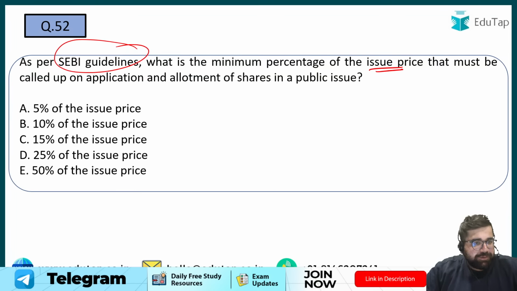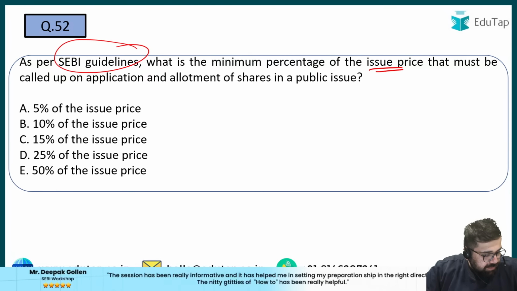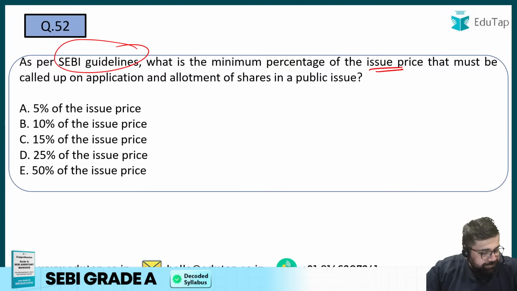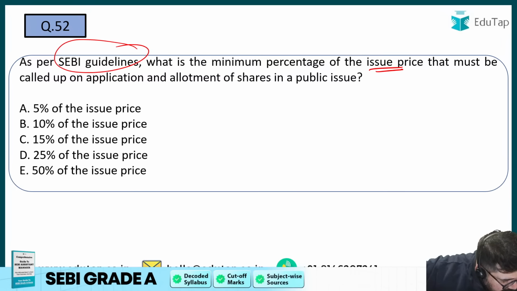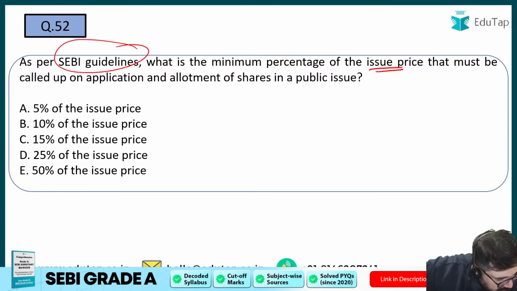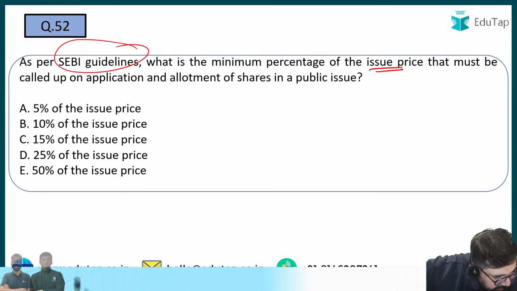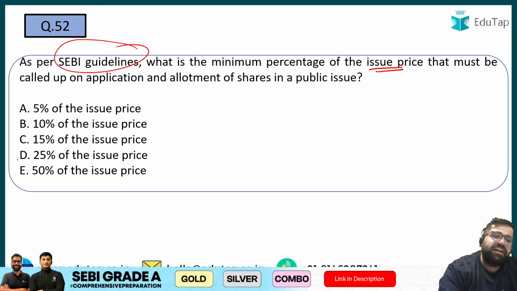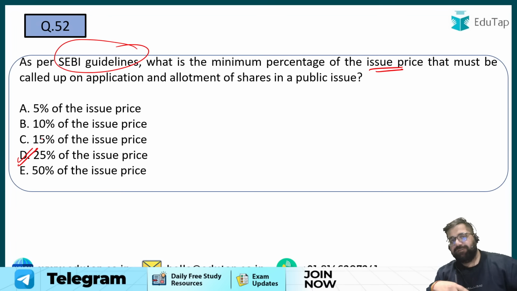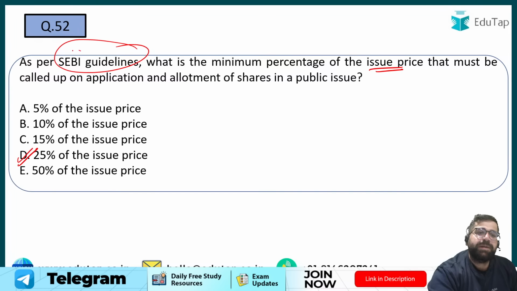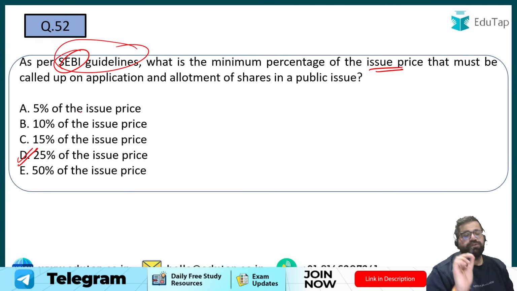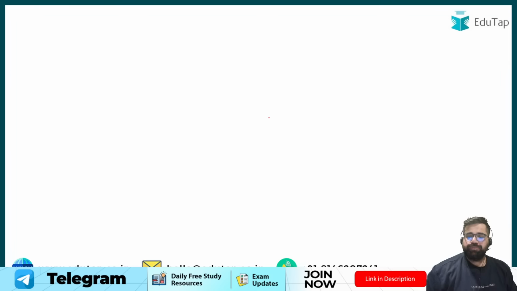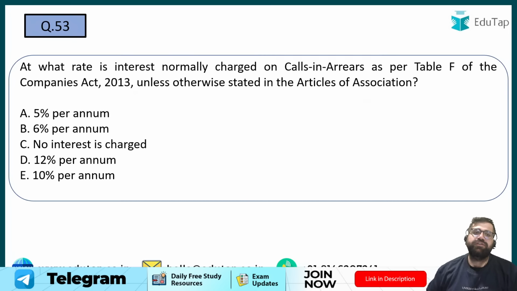A, 5%. I can see Ria is going with D. Abhigyan is going with A. Yes, very good. The correct answer will be option number D, which is 25%. As per Companies Act it is 5%, but the question was specifically related to SEBI. Therefore, the correct answer will be option number D. Okay, next is 53.